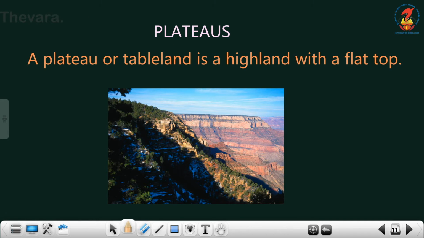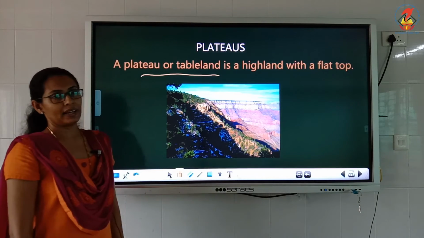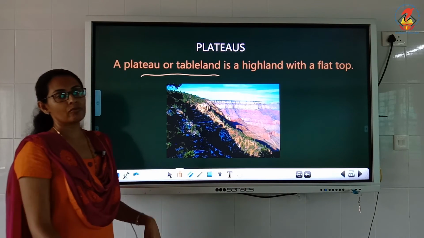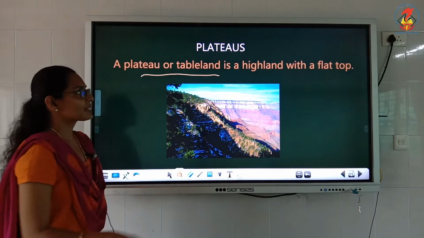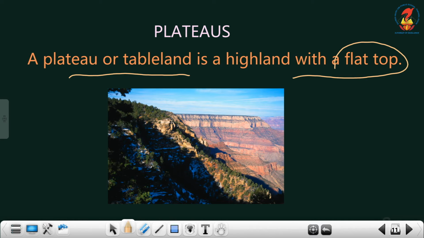Okay, this is the plateau. A plateau has another name, that is tableland. It's a highland with a flat top. Look at this, this is the highland, but the top is flat. Clear?